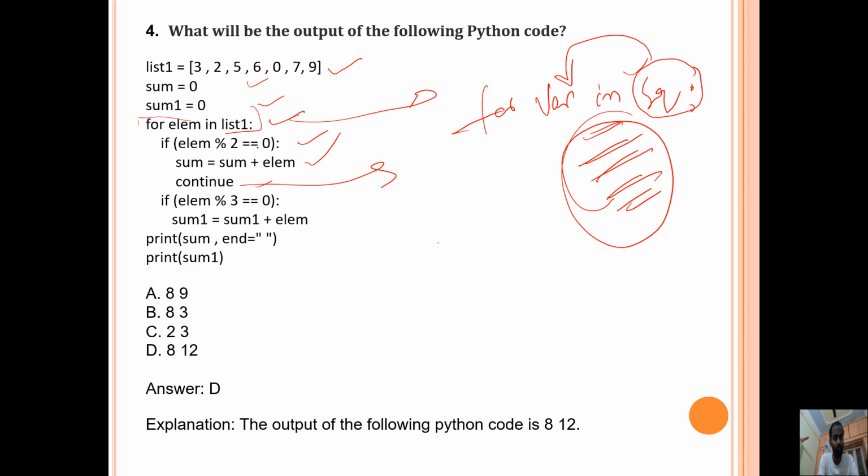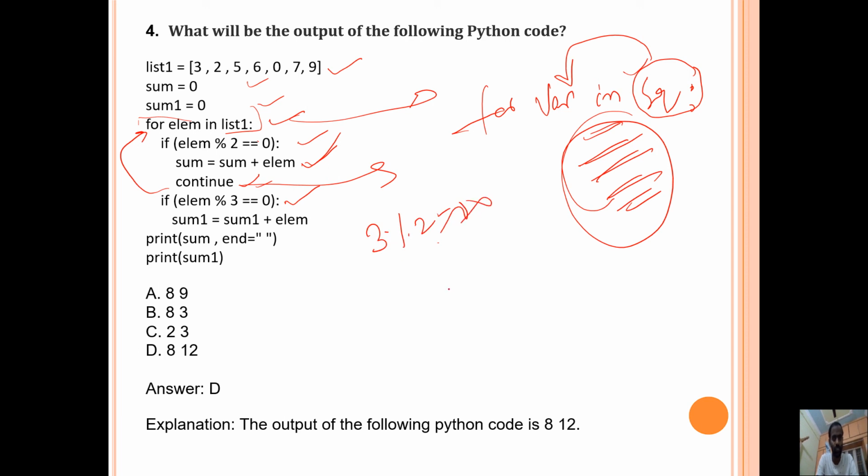If element modulus 2 equals 0, then sum equals sum plus element, then continue. The meaning of continue: if the condition is true, this one is executed, and again control jumps back to the loop. Clear? If the condition is false, then immediately the control comes to this one. Now what is the first element? 3. So 3 modulus 2 equal to 0, the condition is false.